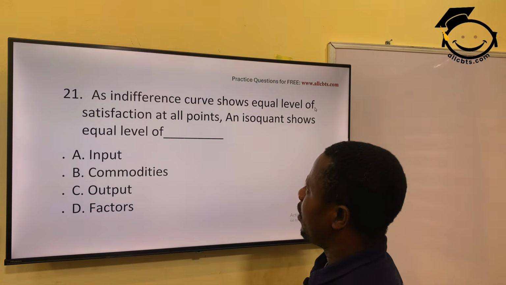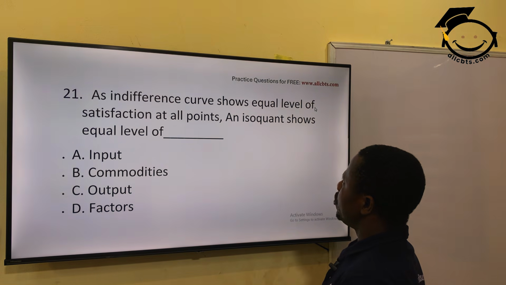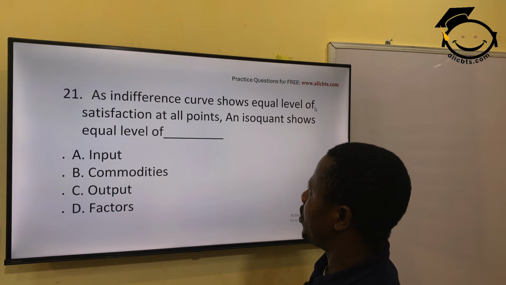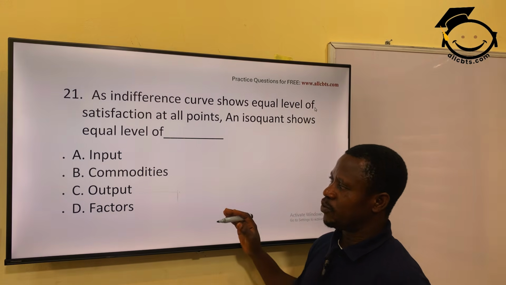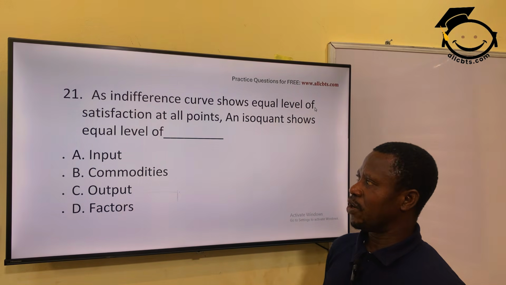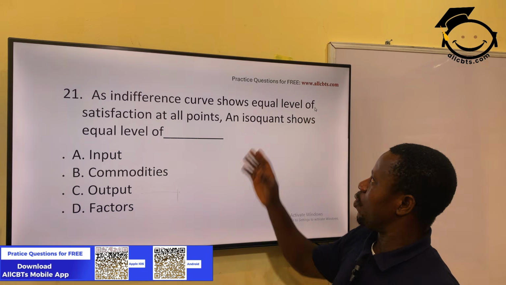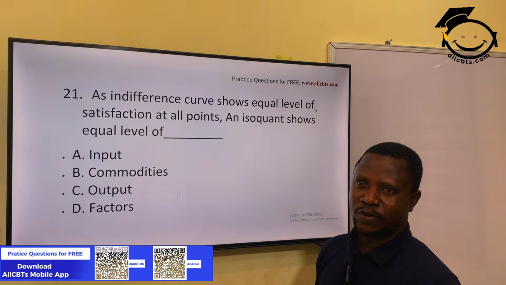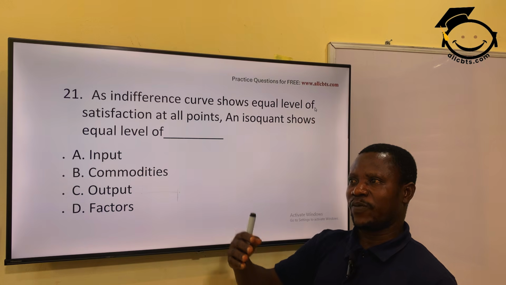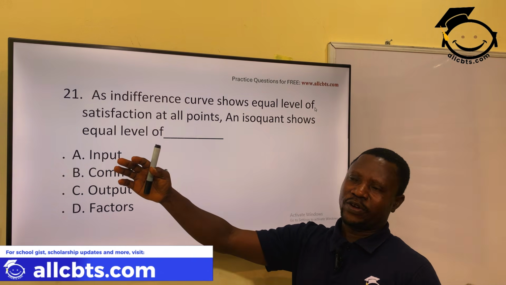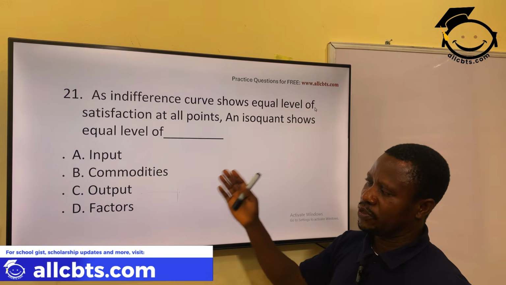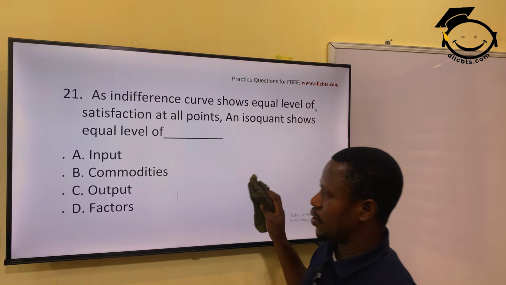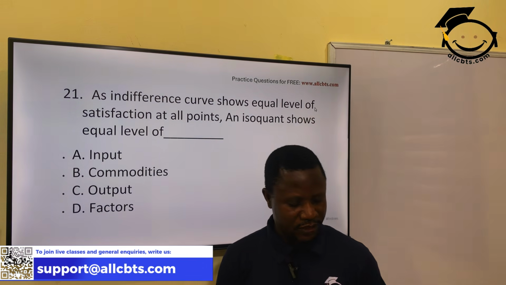An indifference curve shows an equal level of satisfaction, and an isoquant shows an equal level of output. Isoquant has to do with outputs, outputs of different sectors of the economy. That's isoquant. While the indifference curve is talking about satisfaction: the more you satisfy one, you have to sacrifice the other. Opportunity cost you have to see in the indifference curve. But this one is talking about outputs from different sectors of the economy. Option C is the answer, isoquant.